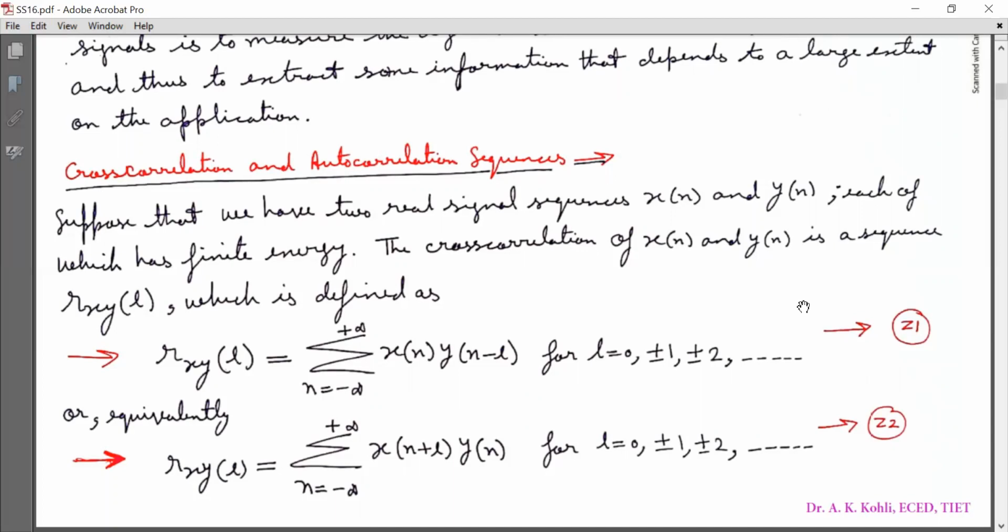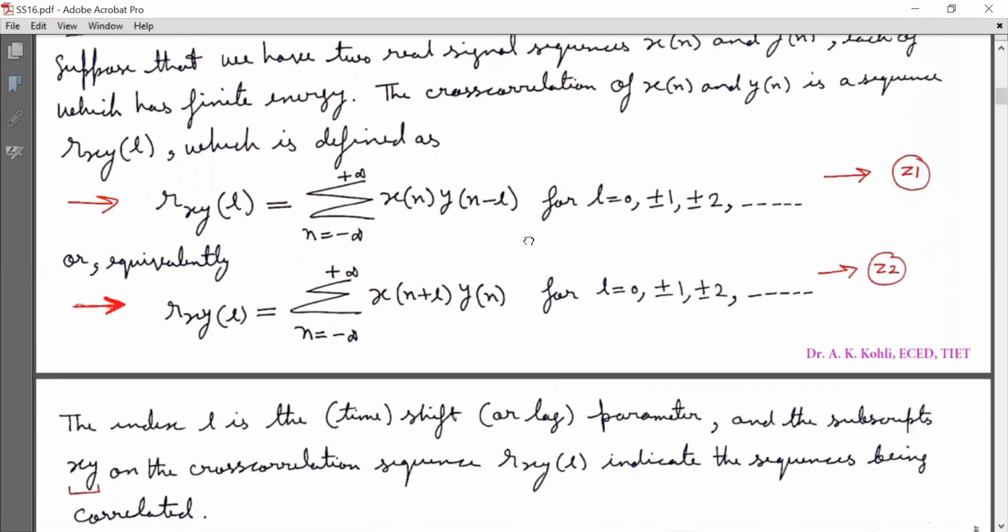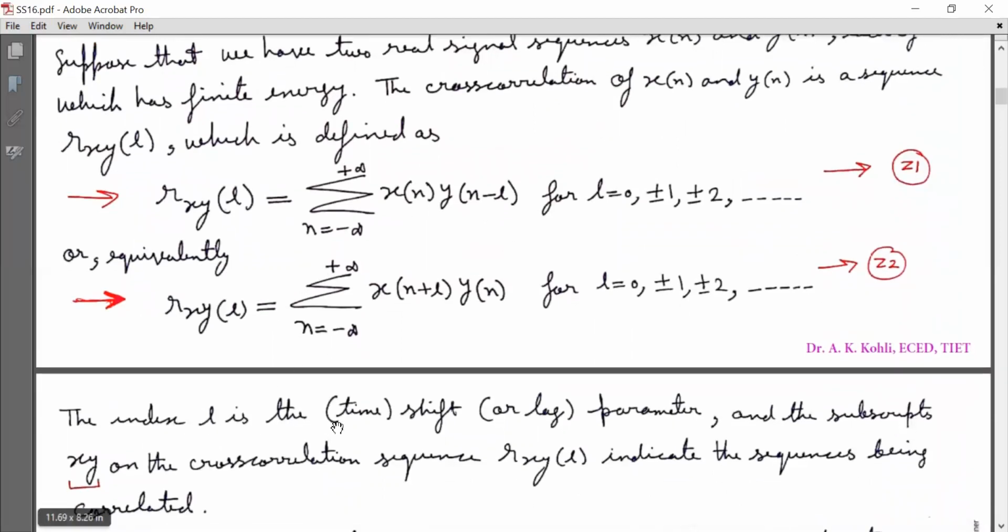Now look at equation Z1. Here, y[n - l] is the time shifted version of y[n]. And here in equation Z2, x[n + l] is the time advanced version of x[n]. Here in equations Z1 and Z2, the index l is the time shift or lag parameter, and the subscripts xy on the cross correlation sequence R_xy[l] indicate the sequences being correlated.